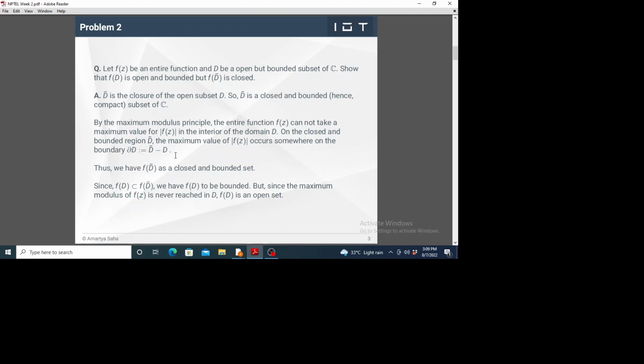Since D bar is closed and bounded, and of course since D bar is closed, it will have a boundary. Because it's an entire function, f on D bar will have the maximum of its modulus on the boundary of the closed and bounded subset D bar. Okay, so of course since there is a maximum in the modulus of f(D bar), f(D bar) is bounded.